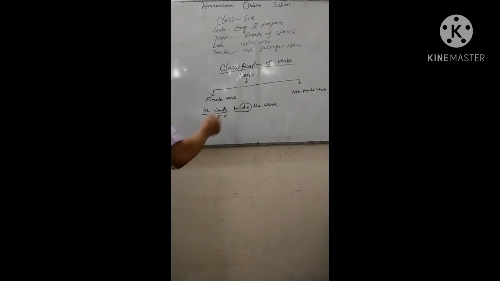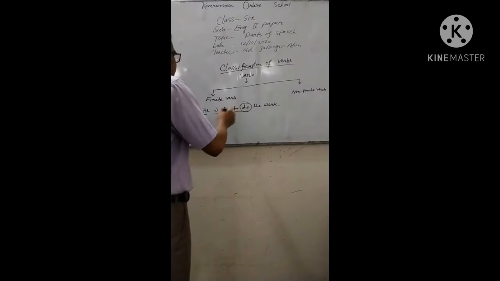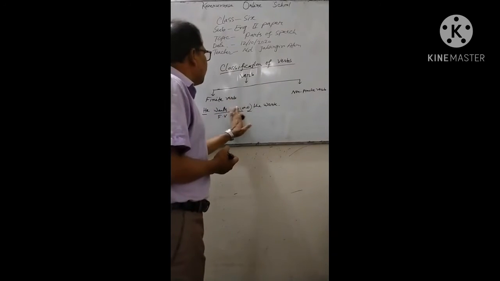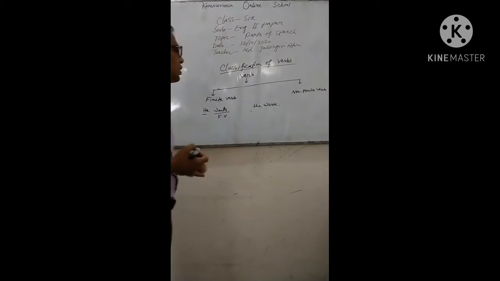Look, in this sentence, what is the non-finite verb? If I write the sentence "he wants," that's the subject and verb. But if you write the sentence like "he wants to do the work," here "to do" is the non-finite verb. If you omit this "to do," "he wants the work" may also be a sentence.